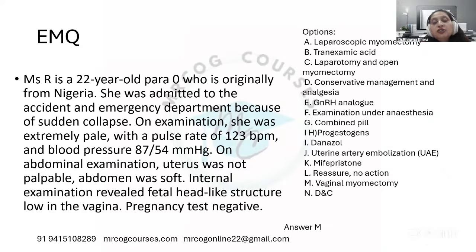On examination, she was extremely pale with a pulse rate of 123, blood pressure of 87 by 54. On abdominal examination, the uterus was not palpable, the abdomen was soft. Internal examination revealed a fetal head-like structure low in the vagina. The pregnancy test is negative. Now, what is the possibility here?